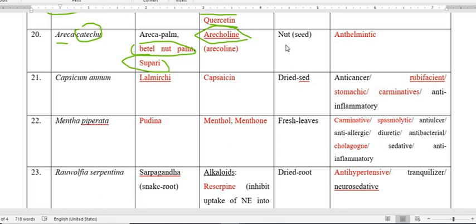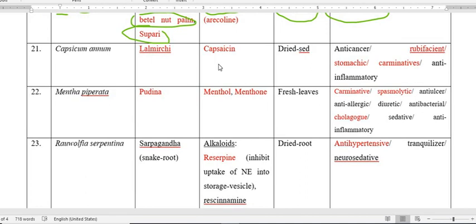But this is an alkaloid. In Areca catechu, the active constituent arecoline is present particularly in the seed or nut, possessing anthelmintic property, that is going to kill worms. So anthelmintic. The next plant is lal mirch, that is Capsicum annuum.